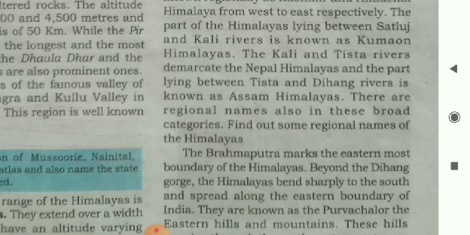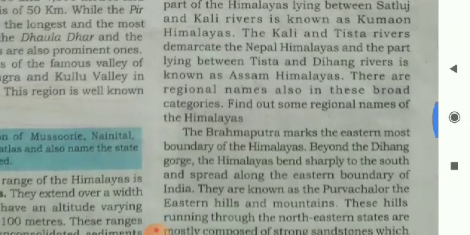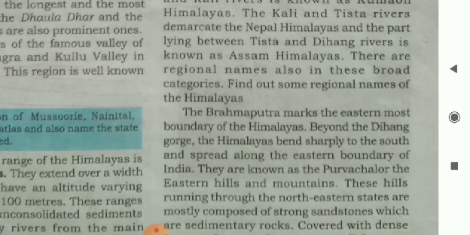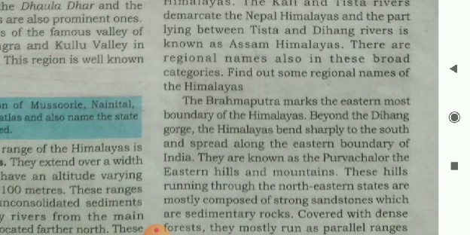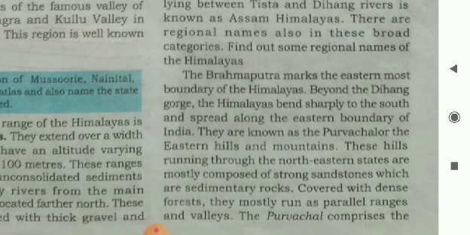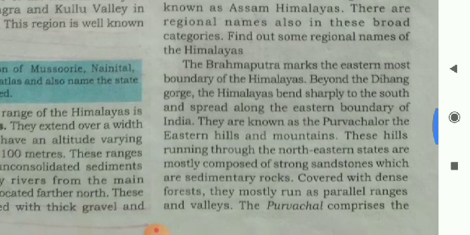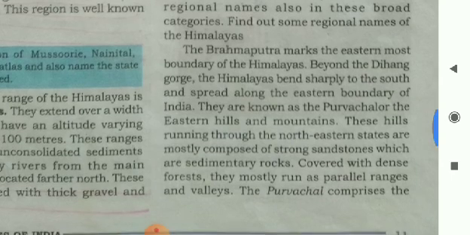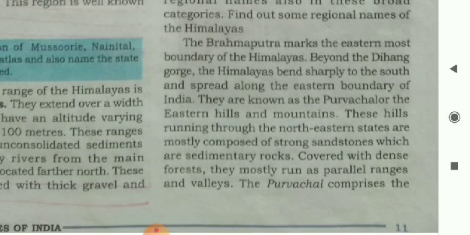The part of the Himalayas lying between Satluj and Kali rivers is known as Kumaon Himalayas. The Kali and Tista rivers demarcate the Nepal Himalaya, and the part lying between Tista and Dihang rivers is known as Assam Himalayas. There are regional names also in these broad categories. Find out some regional names of the Himalayas.